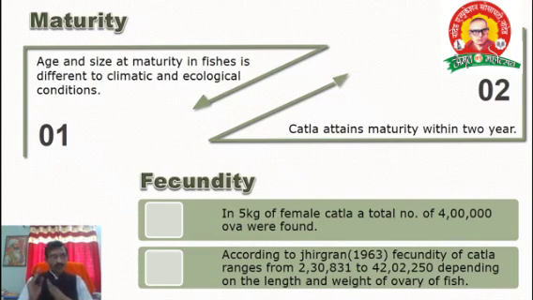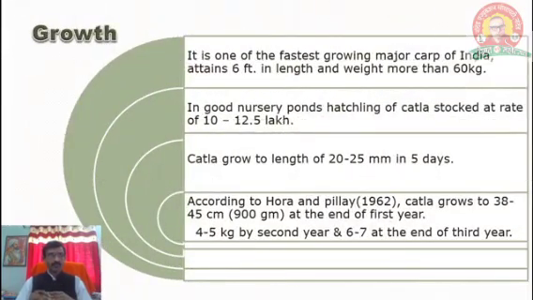In a 5 kg female Catla, the total number of eggs we found was 4 lakh ova. Already I told that it depends upon the weight and length of the ovary and the fish. According to Jhingran, the scientist, in 1963, the fecundity of Catla ranges from 2 lakh 30,831 to 42 lakh 2,250, depending on the length and weight of the ovary of the fish. That is about fecundity.